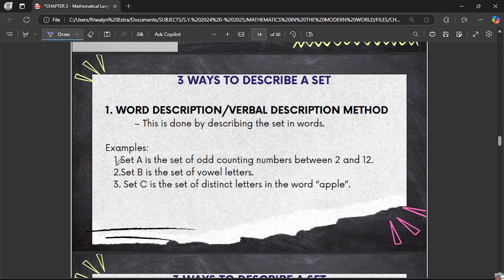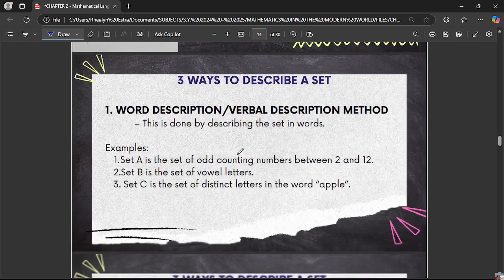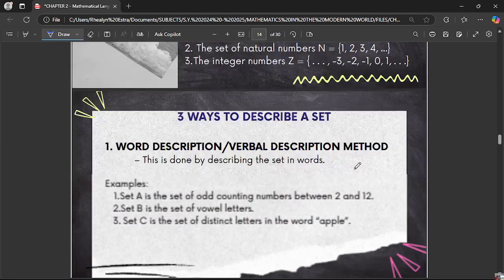Then set B is a set of vowel letters. So instead of writing the elements, we can write this set in word description method. Next, set C is a set of distinct letters in the word sequence. So that is the first method to describe a set.